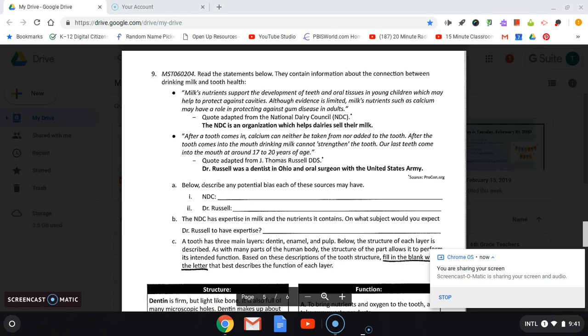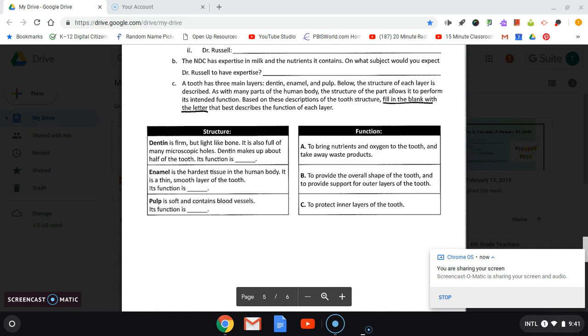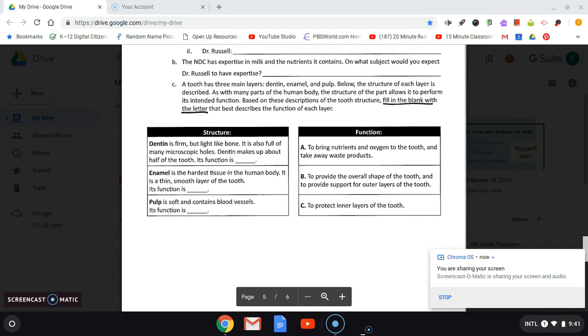So now you're going to answer some questions. A, below describe any potential biases each of these sources may have, the National Dairy Council and Dr. Russell, using the claims above. B, the National Dairy Council has expertise in milk and the nutrients it contains. On what subject would you expect Dr. Russell to have an expertise?